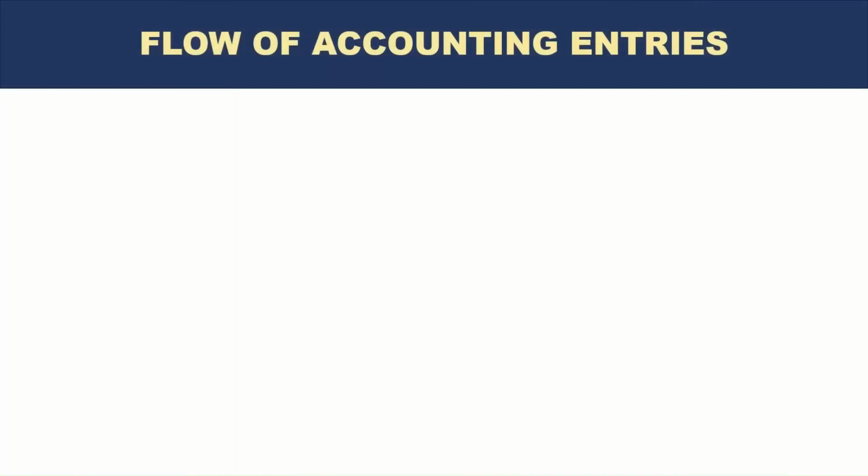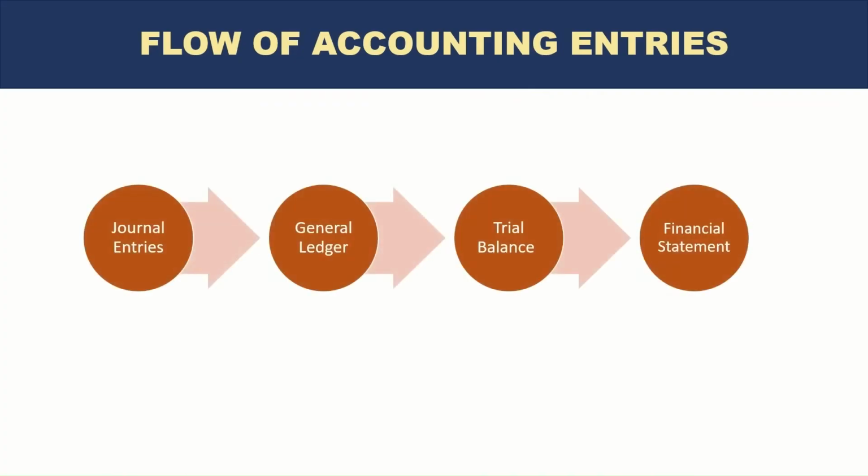So far, we have practiced 9 accounting entries. So we have a little bit of practice of double entry. Now it's time to see how these entries flow in the accounting books or accounting records of a company. So if you look at the flow, in these modern times, where mostly accounting is done through a computer system, the flow would be like this.